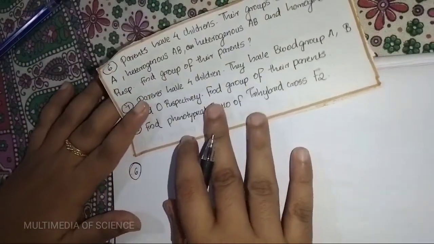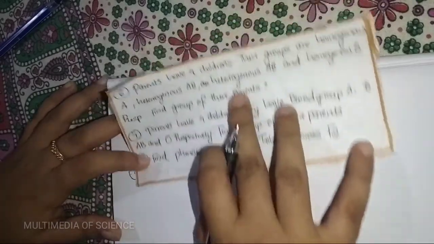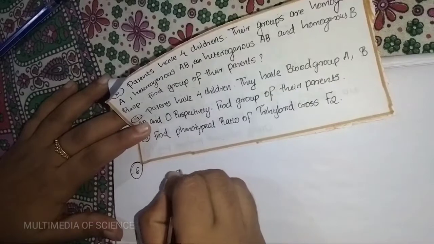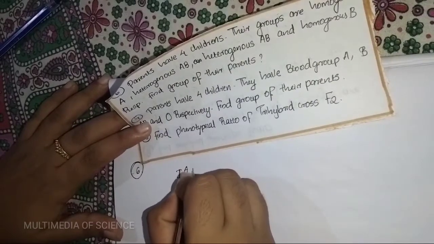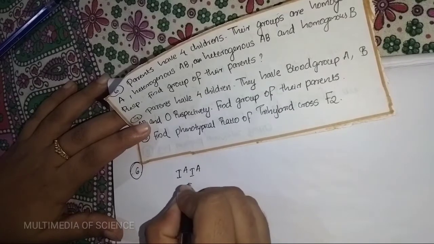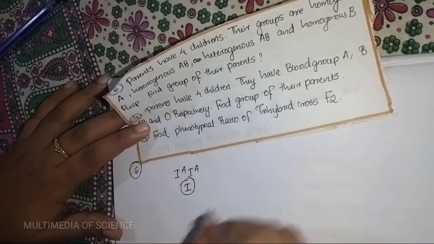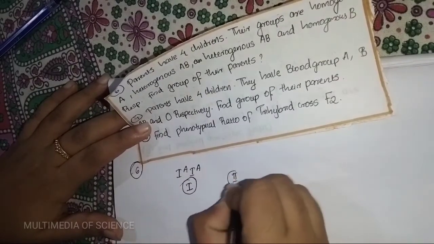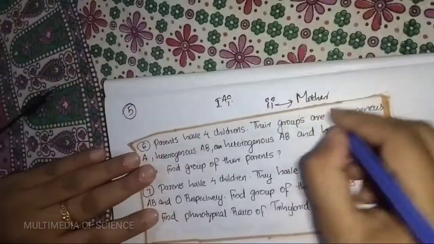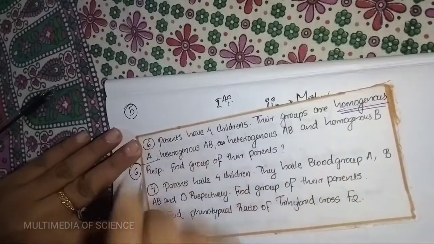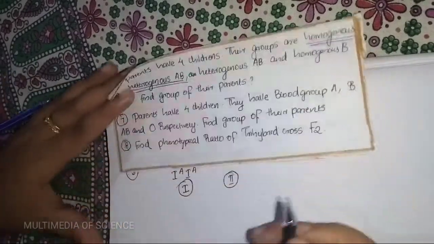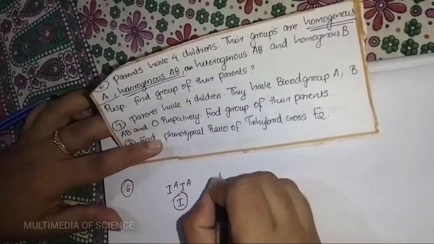Here, the first one is homogeneous A: IA, IA. That is the first child. Homogeneous A is over. Next is heterogeneous AB, so how should it be written?